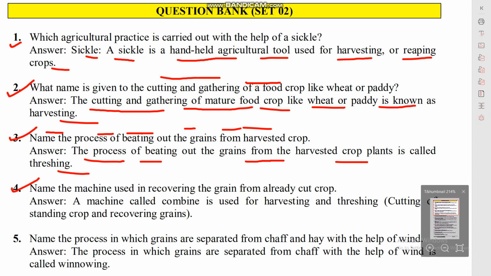Question number 4. Name the machine used in recovering the grain from already cut crop. A machine called combine is used for harvesting and threshing. Cutting off standing crops and recovering grain.